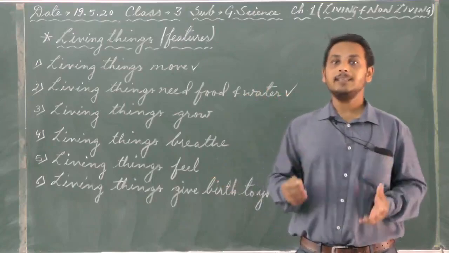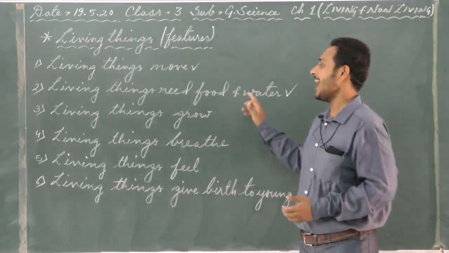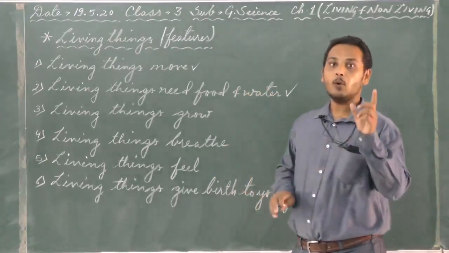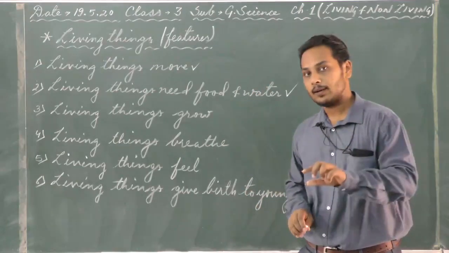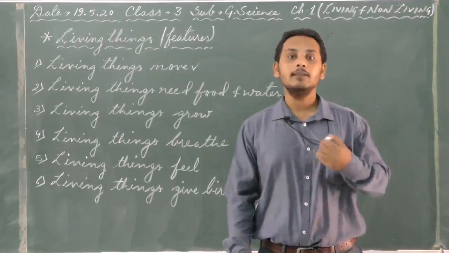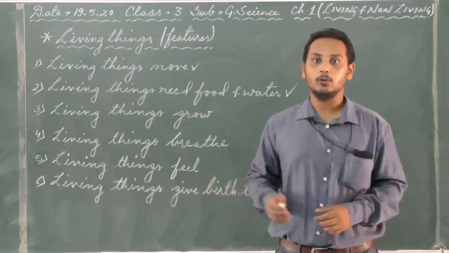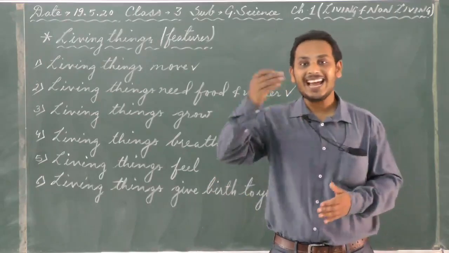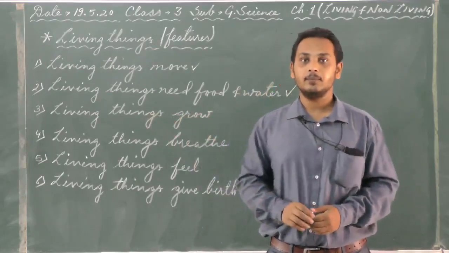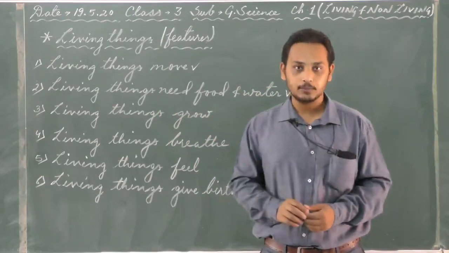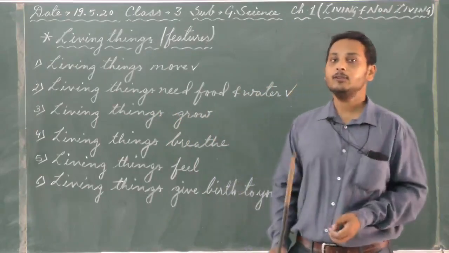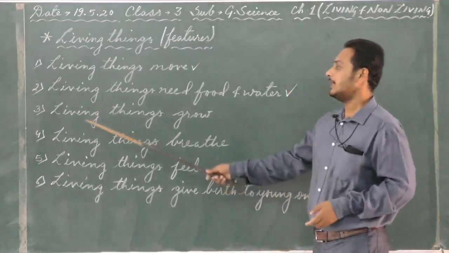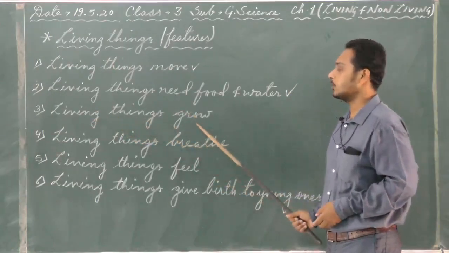Okay, so living things, they need food and water, once again, for what? To grow. But in the same time, non-living things, they cannot grow. They do not need food, and neither do they need water, because they cannot grow. Okay, then we move to the third point, that is living things grow.